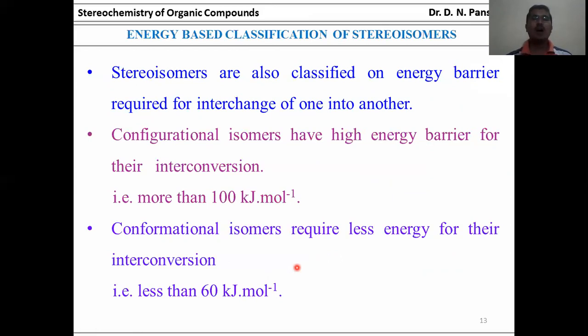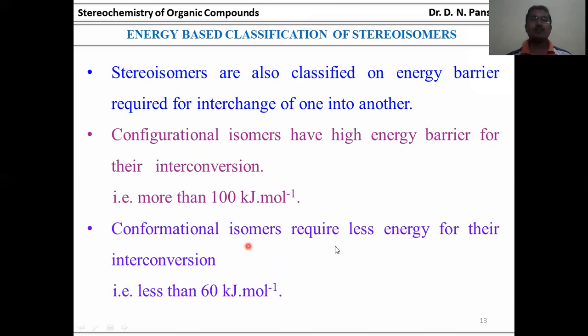Stereoisomers are also classified on the energy requirement for the interchange of one into another. Configurational isomers have a high energy barrier for their interconversion, that is more than 100 kilojoule per mole.